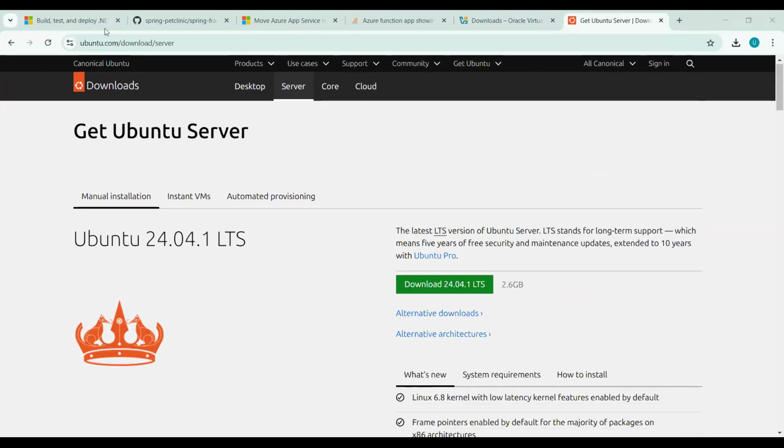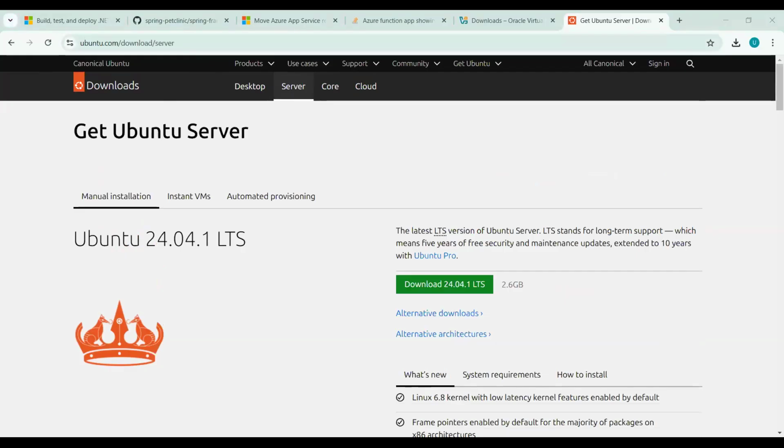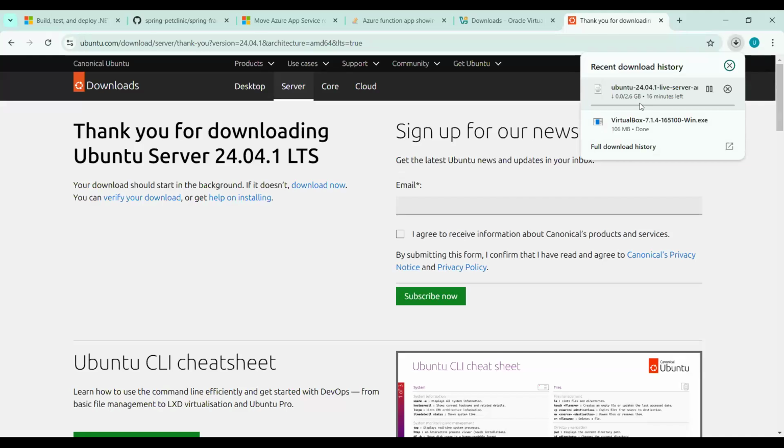And this is the official website of Ubuntu where you can go and download the operating system. Here you can see it is showing 2.6 GB. You have to download this ISO image. You can sign up for notifications if required, otherwise as soon as you click on download, the download will start. Depending on your internet speed, it will take some time to get downloaded.